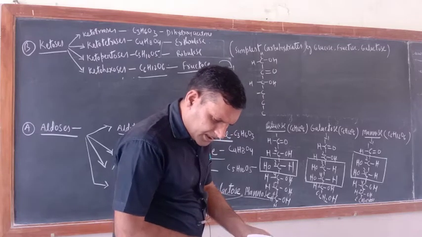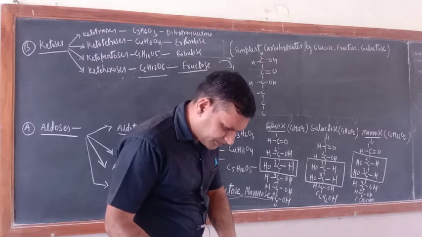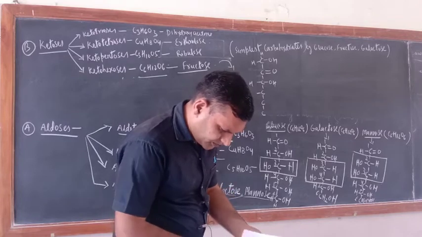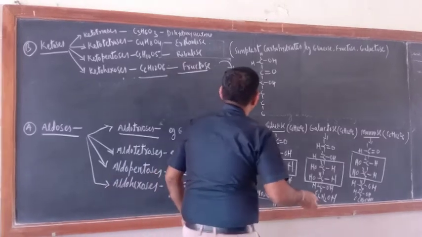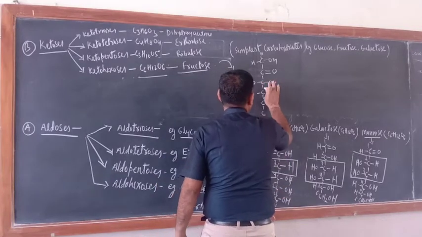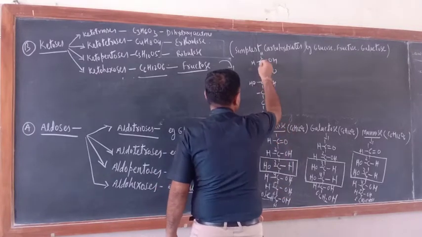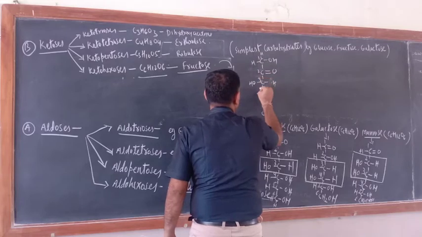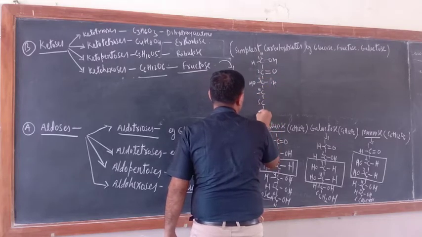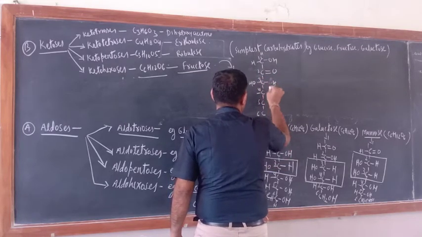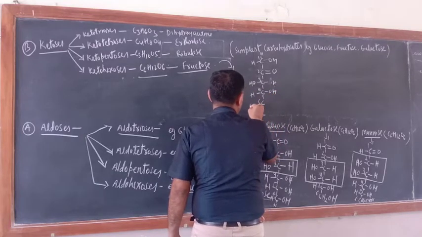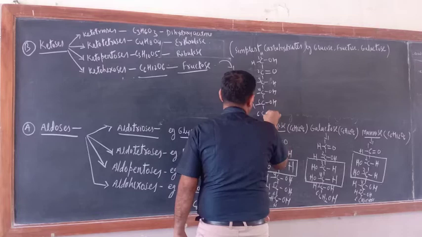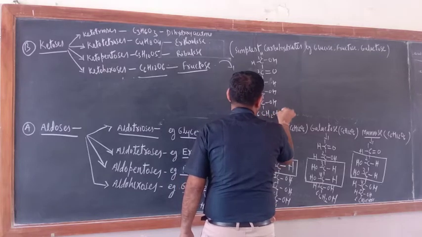What is that? I will tell you. See, at carbon atom number 3, OH is... 1, 2, 3, 4, 5 and 6. Just see, here OH, here H, here what is there? H, here OH, and at the end CH2OH is there.